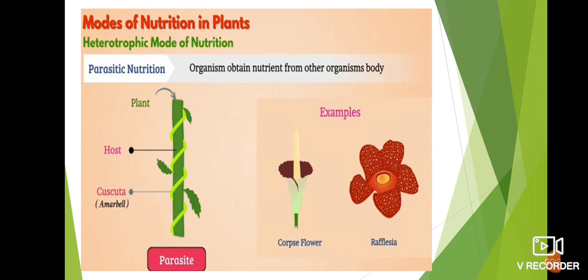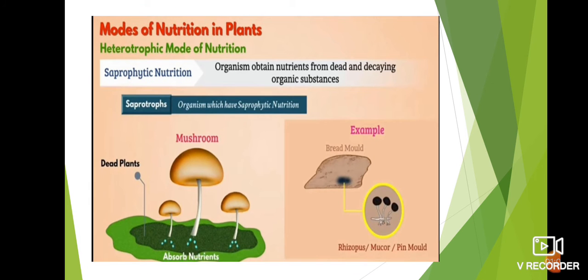Parasitic nutrition. Some plants like cuscuta are called parasite, and the plants over which it grows and obtains nutrients is called host. Such a mode of nutrition in which organisms obtain nutrients from other organisms' body is called parasitic nutrition. Examples: corpse flower, rafflesia.